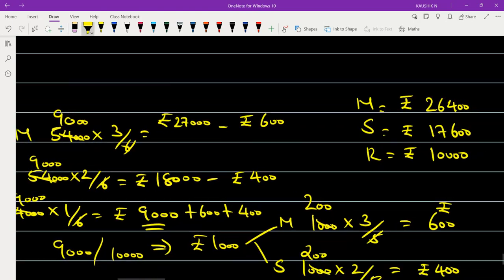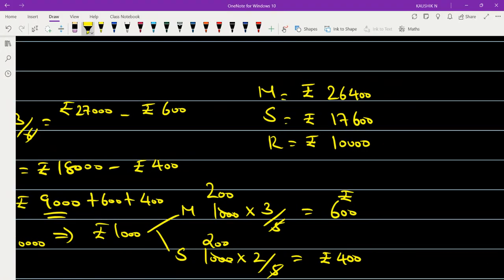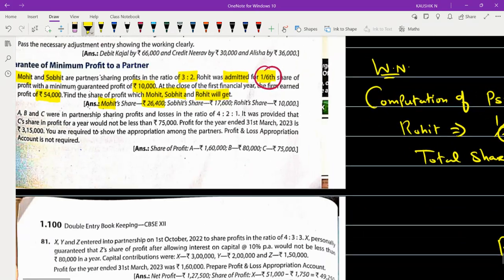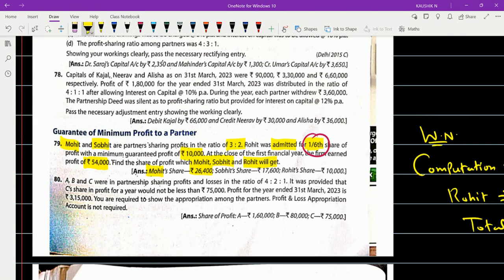In our calculation, what is the value we finally got it for Mohit? 26,400 rupees. For Sobit, 17,600 rupees. Check out what is the value for Sobit, 17,600. And what is the amount that goes to Rohit? Amount of rupees, 10,000. Can you able to understand the concept?